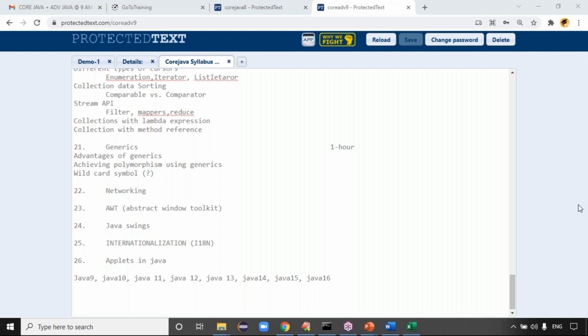Actually, we have network issues at my home. The internet cable is broken somewhere. I'm using mobile internet, so in some cases it may drop in the middle. But tomorrow onwards there is no problem. Is it clear, right? Any questions? Tell me. I think you got some clarity about what we are going to teach and the information. Any questions? Tell me.